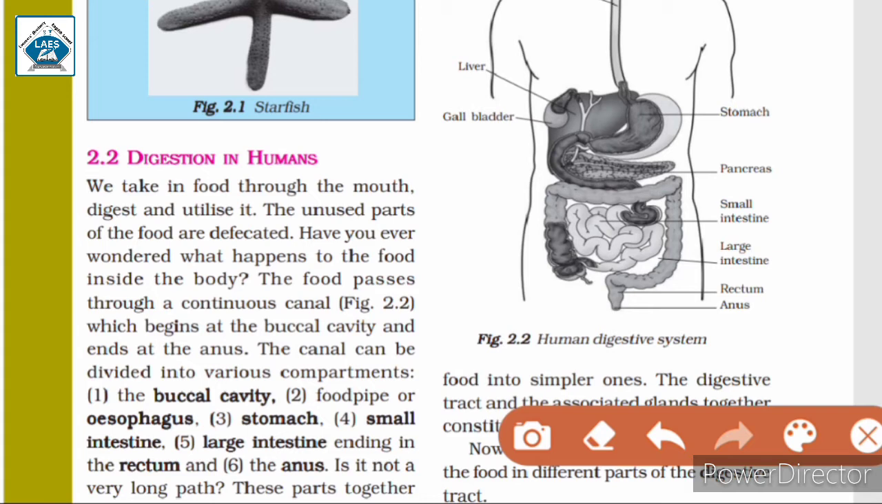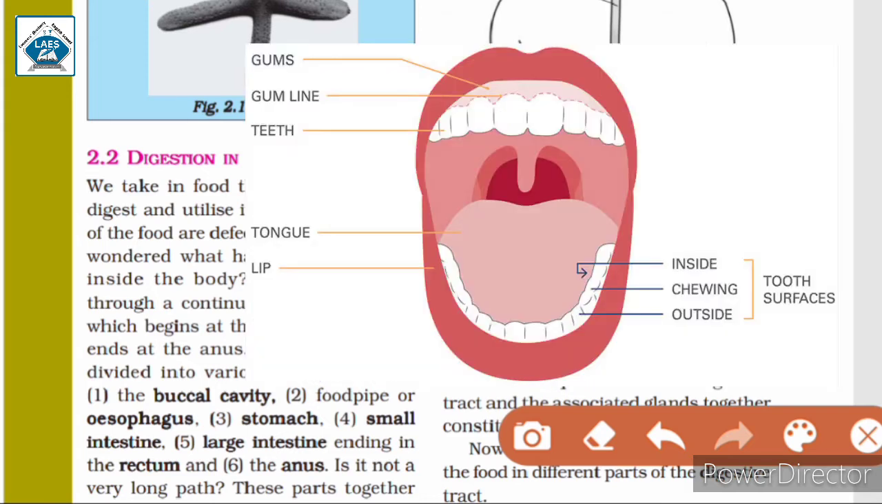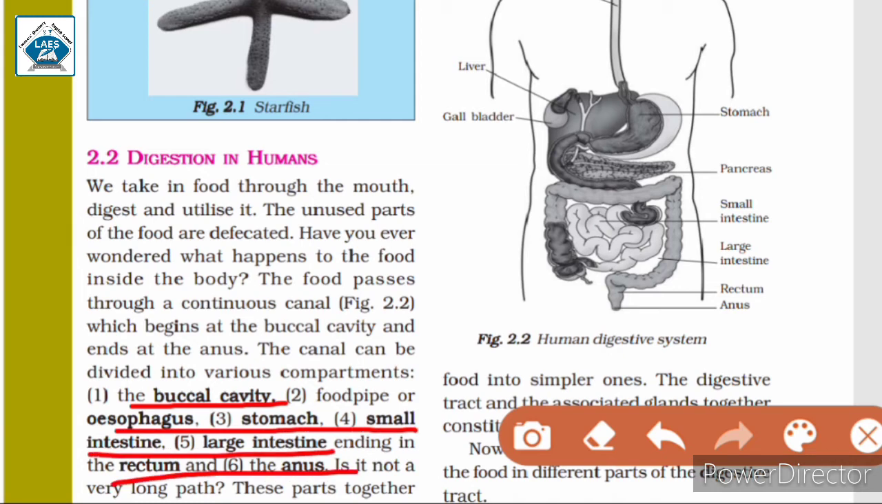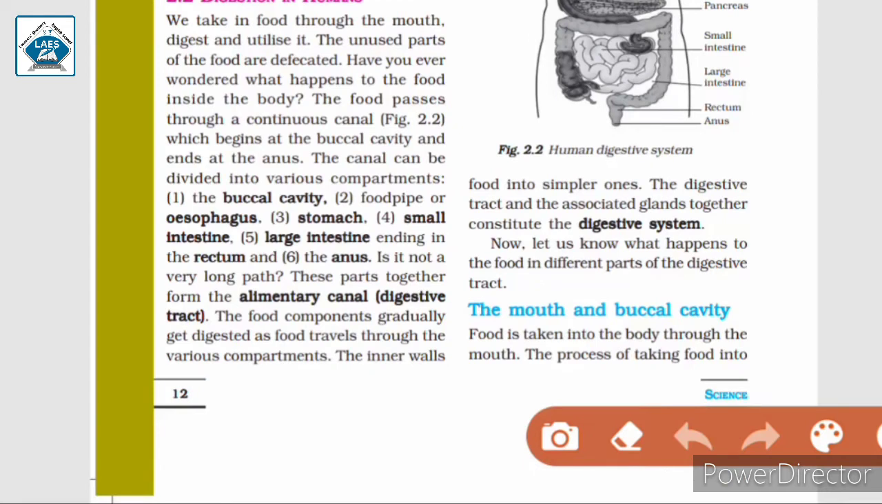The canal can be divided into various compartments. Now this canal which begins at the buccal cavity and ends at the anus can be divided into various parts, various compartments. The buccal cavity, food pipe or esophagus, stomach, small intestine, large intestine ending in the rectum and the anus. These are the parts or compartments of that continuous canal that begins at the buccal cavity and ends at the anus. Is it not a very long path? Well, it surely is a very long path, right?